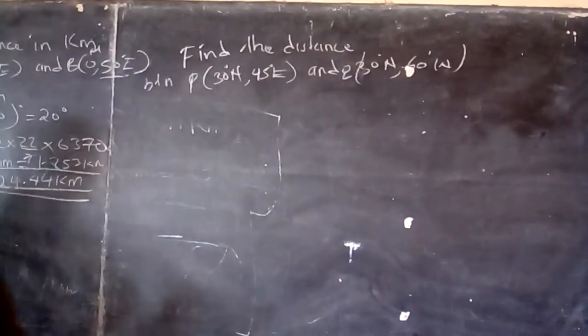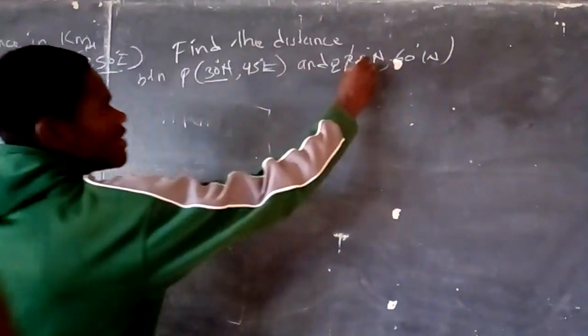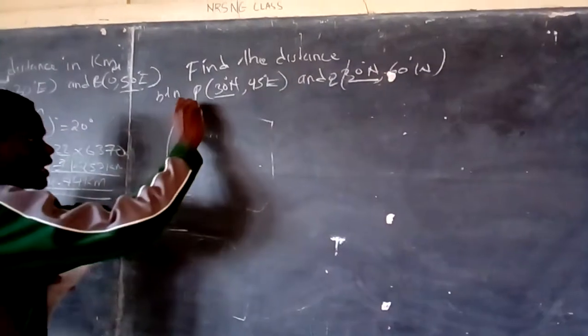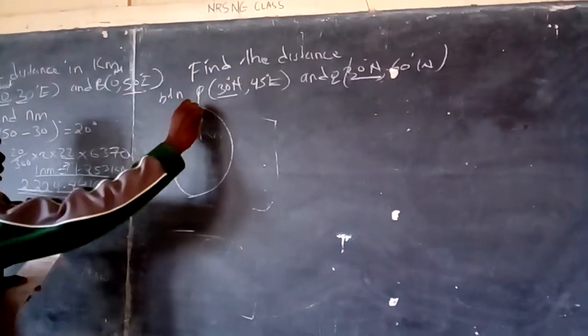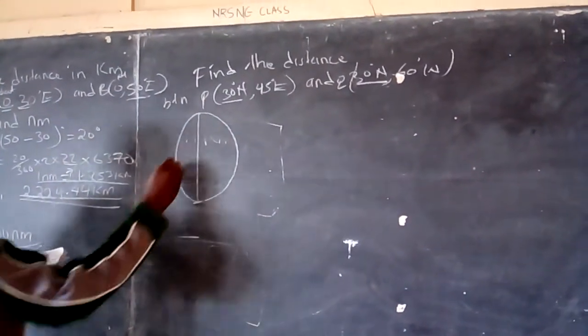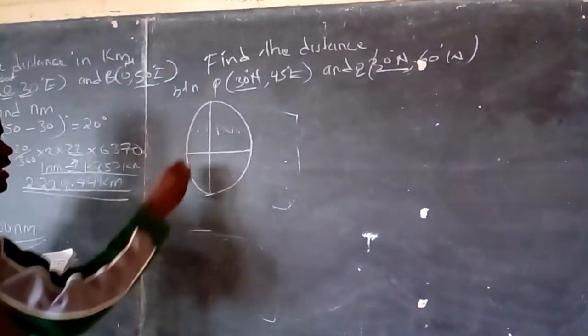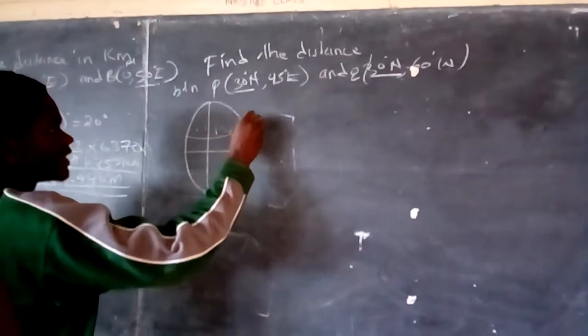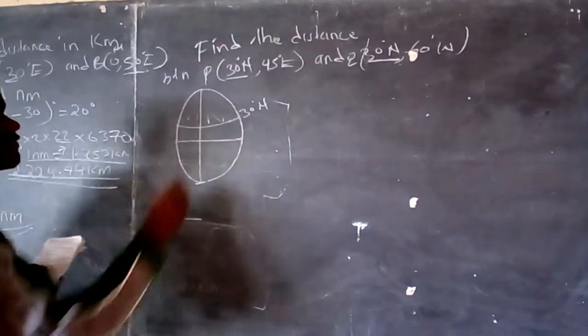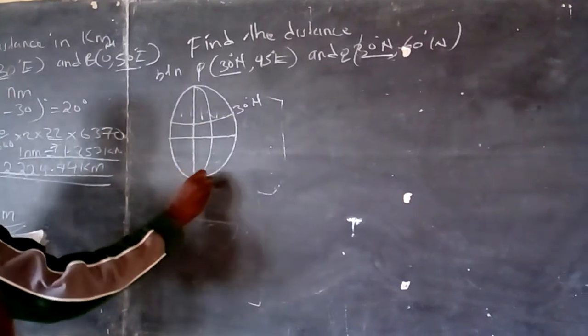If you look at this, it is along a given latitude, which is 30 degrees north. Let us draw the globe for us to see. I have the prime meridian, and this is the equator. Here is the latitude 30 degrees north, then 45 degrees east. I have 45 degrees east here.